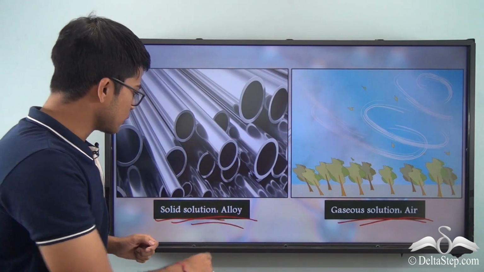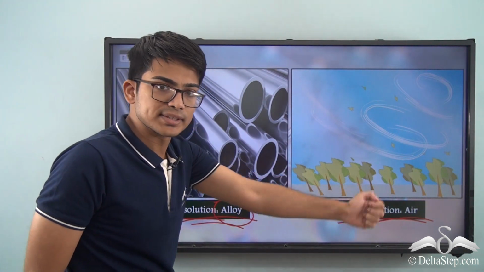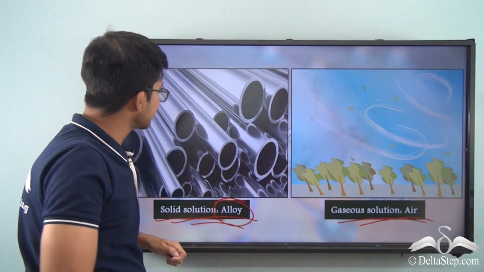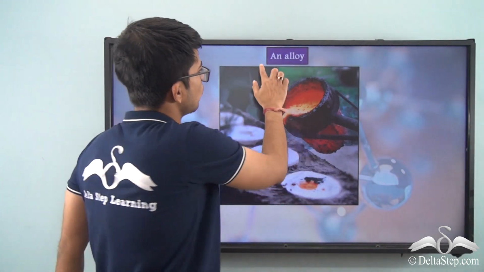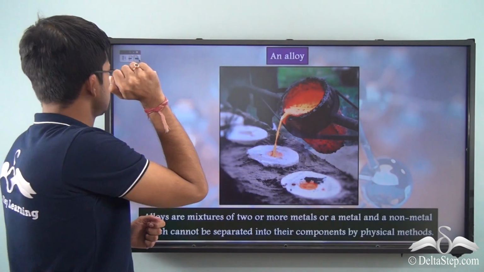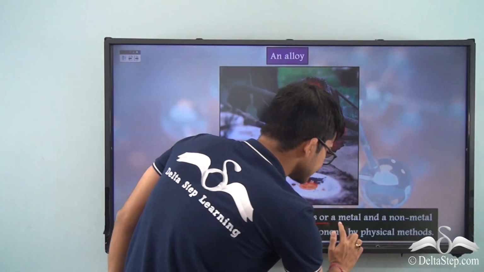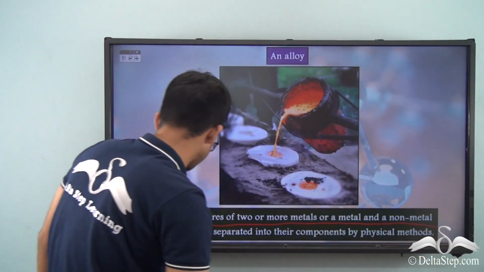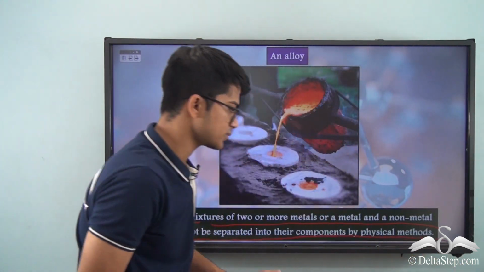Okay. Now you see this alloy. Air, we already know what it is, it's all around us. So let's try to see about alloy. So what is an alloy? How can we define it? Alloys are mixtures of two or more metals, or a metal and a non-metal, which cannot be separated into their components by physical methods.